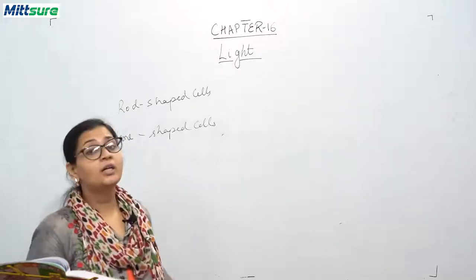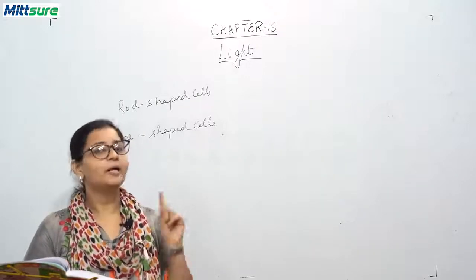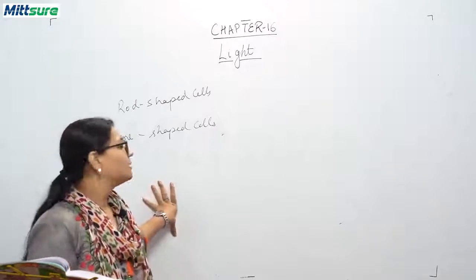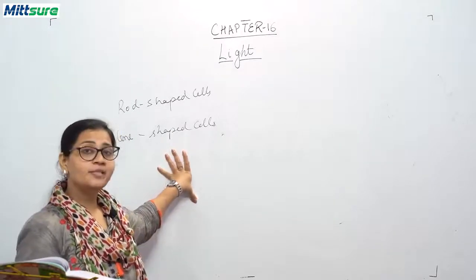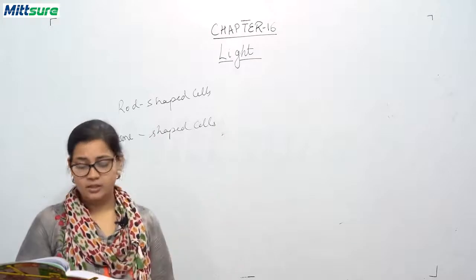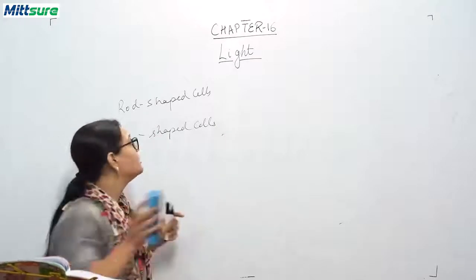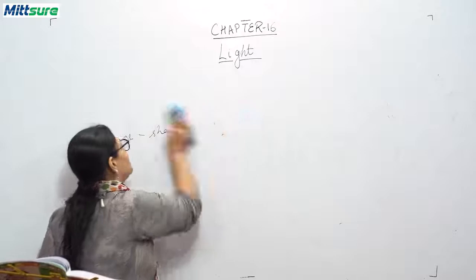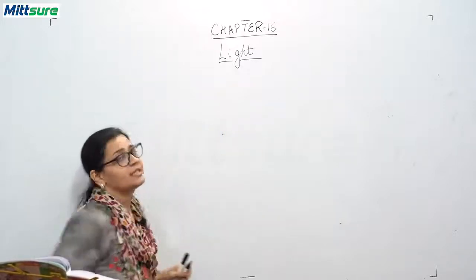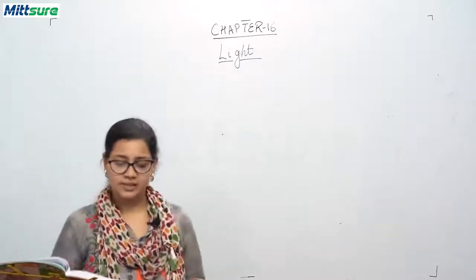So they have poor color vision, not poor vision but poor color vision. So this is about the rod and cone shaped cells of your eyes, which help you see the intensity and the color of objects.